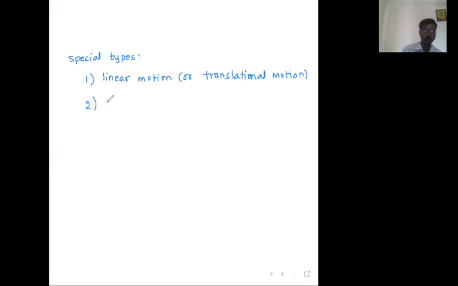Second is circular motion. Let me write circular. Second is circular motion. Okay, motion on the circumference of the circle. Motion on the circumference of the circle is called circular motion.